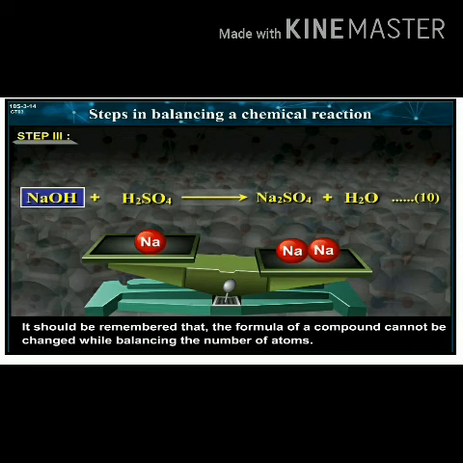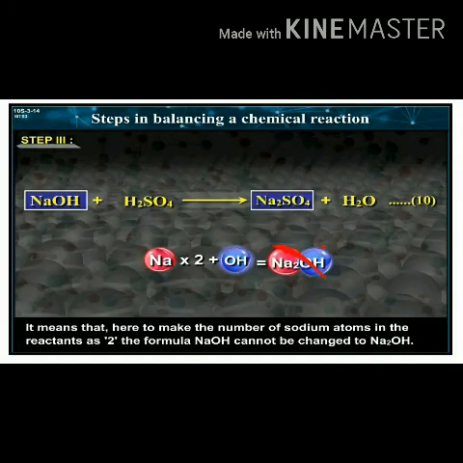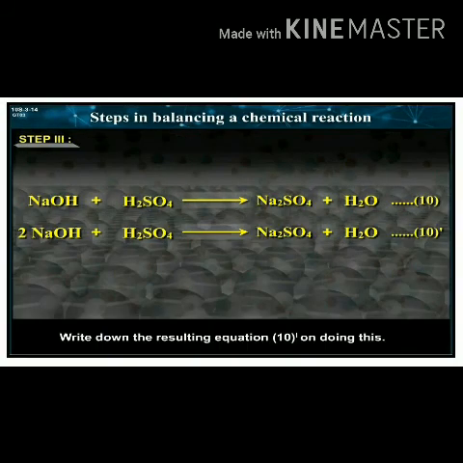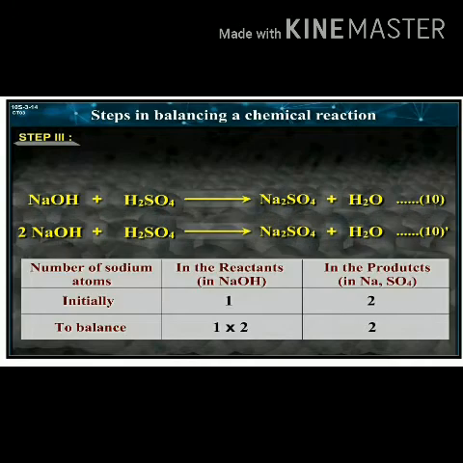It should be remembered that the formula of a compound cannot be changed while balancing the number of atoms. It means that here, to make the number of sodium atoms in the reactant 2, the formula NaOH cannot be changed to Na2OH. Instead, a factor of 2 will have to be applied to NaOH. Write down the resulting equation 10', on doing this. 2.